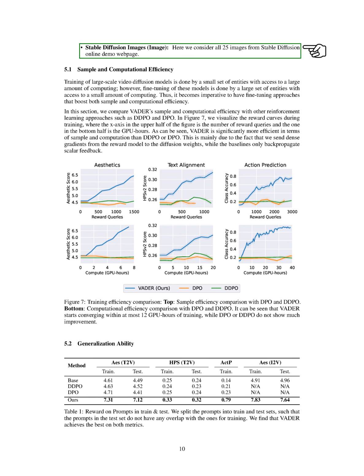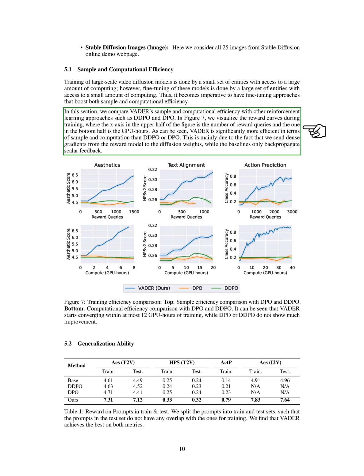Section: Sample and Computational Efficiency. In this section, we compare VADER's efficiency in terms of sample and computational aspects with other reinforcement learning methods like DDPO and DPO. We show the reward curves during training, where we plot the number of reward queries on the x-axis in the upper half of the figure and GPU hours on the bottom half. VADER proves to be more efficient in both sample and computation compared to DDPO and DPO because we send dense gradients from the reward model to the diffusion weights, while the other methods only backpropagate scalar feedback.